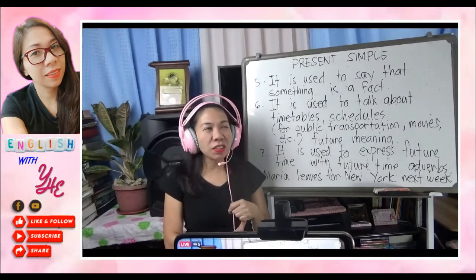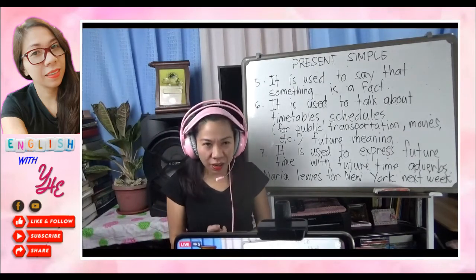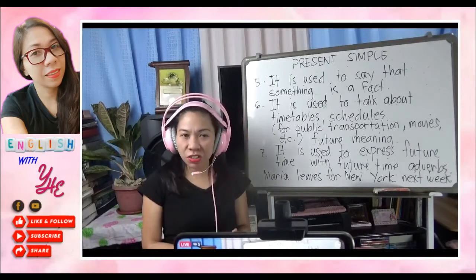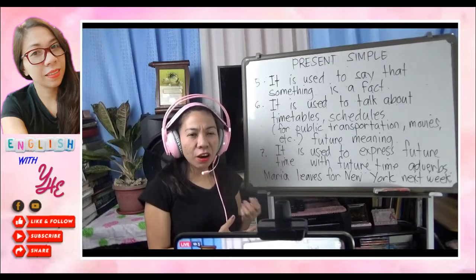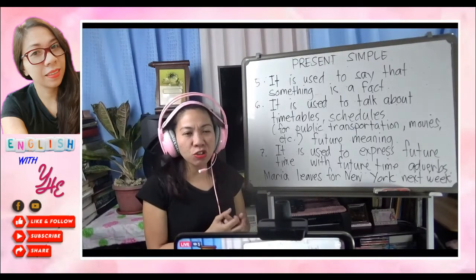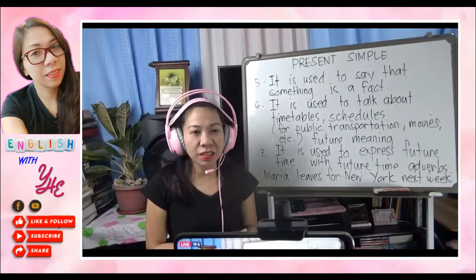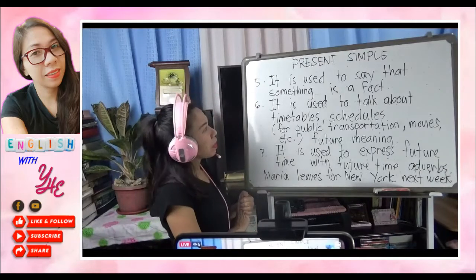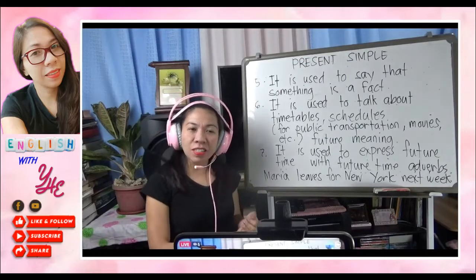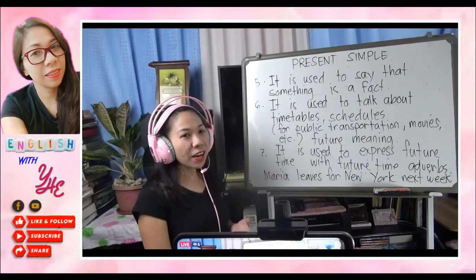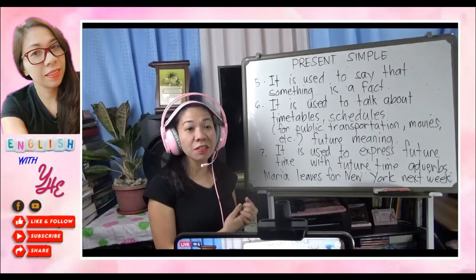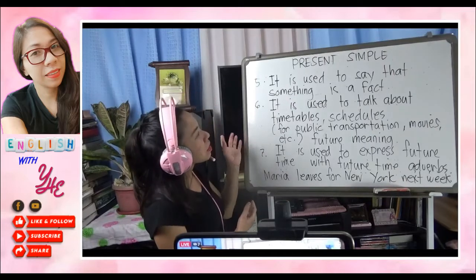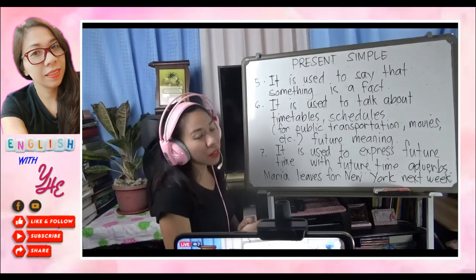These are things that are proven by research, probably from surveys, and they have a lot of experiments to show that something is real. That's why number 5 is very useful when we study science. Normally in science we do experiments. Also in terms of population, like surveys. So we normally use the present simple to say that something is a factual thing.